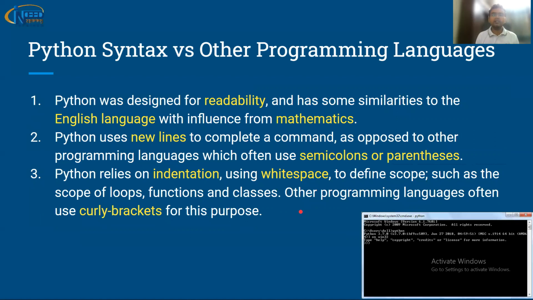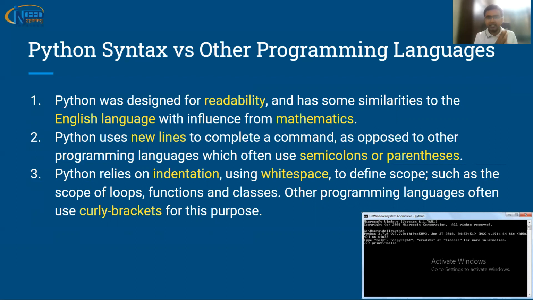Let's move ahead and try to understand the syntax part of Python. The first point here is that there was an intention when Python was designed that it should be readable. The readability should be more. If a layman is trying to look at other programming languages, he won't be able to understand what is written, because of the syntax as well as the curly braces and other things being used.